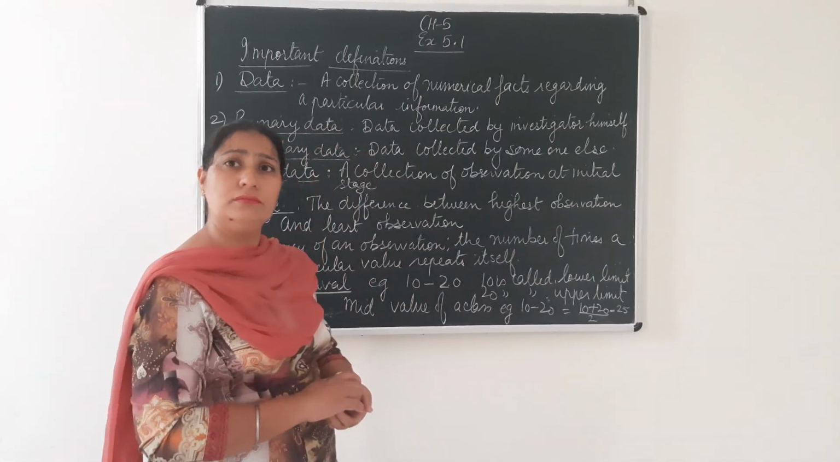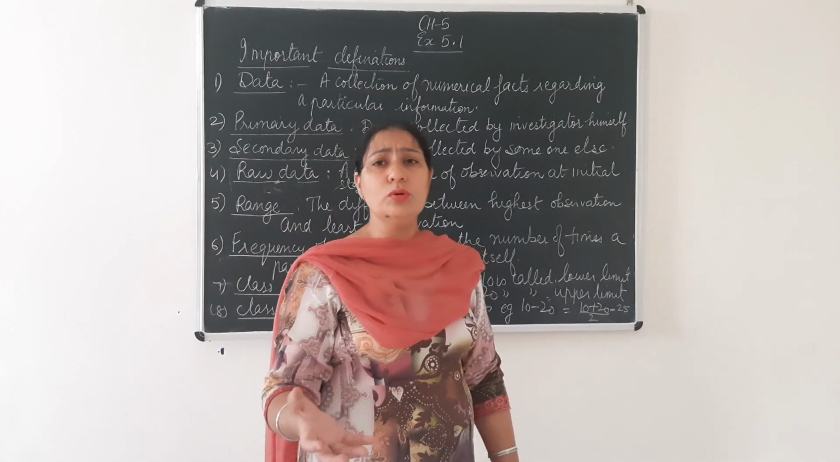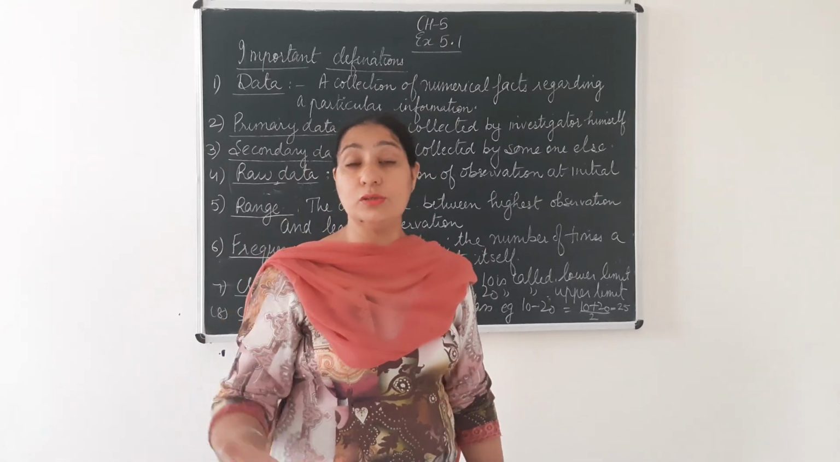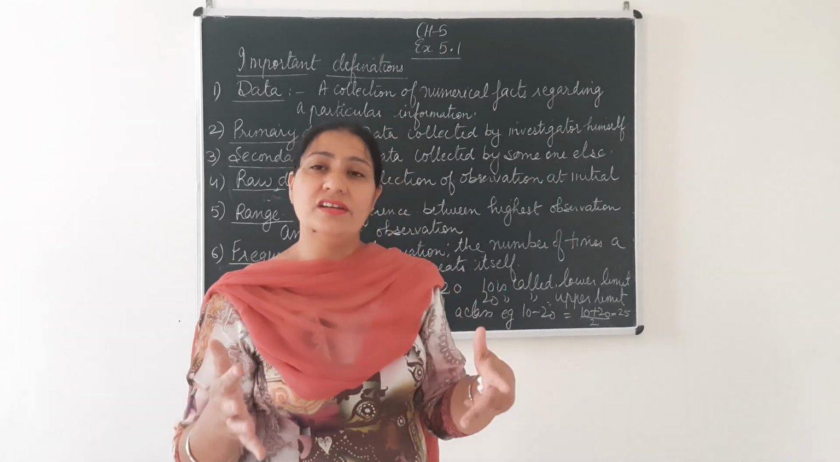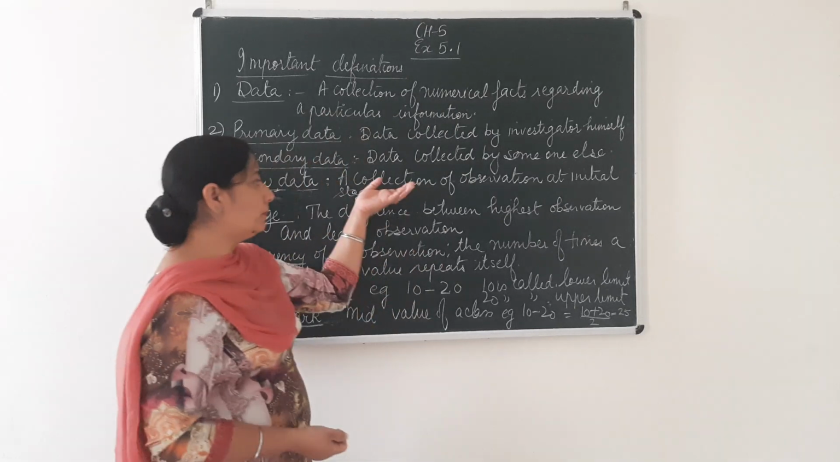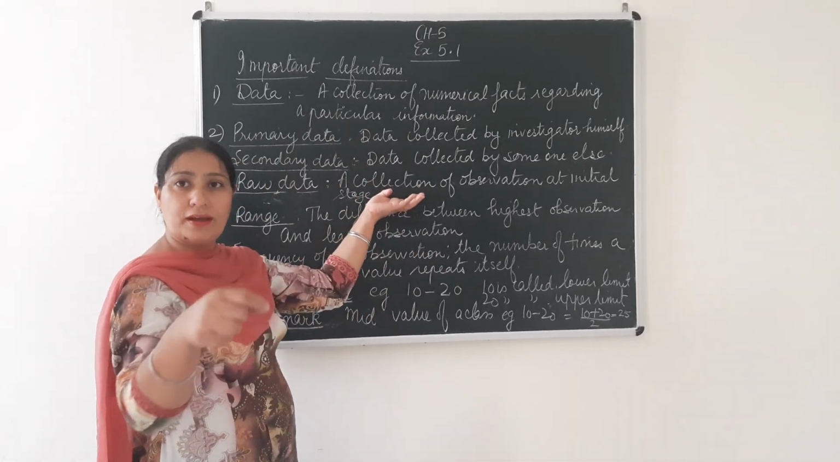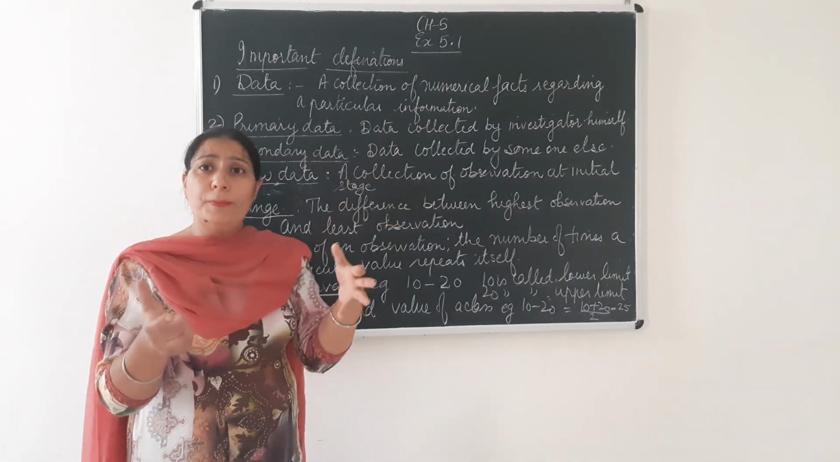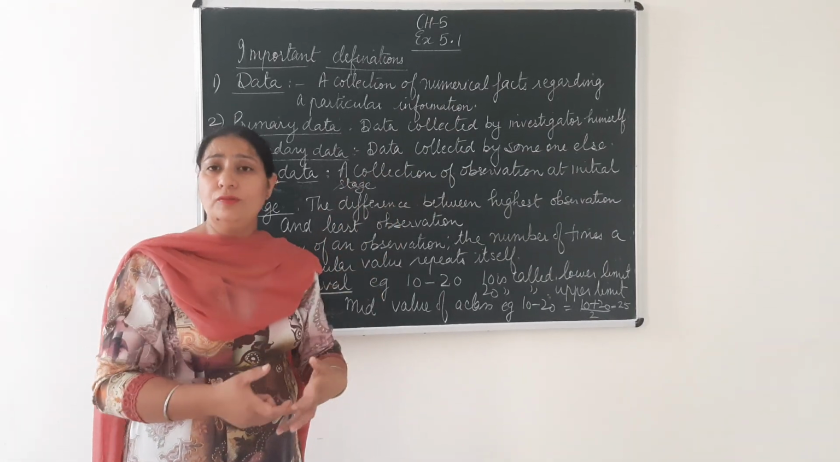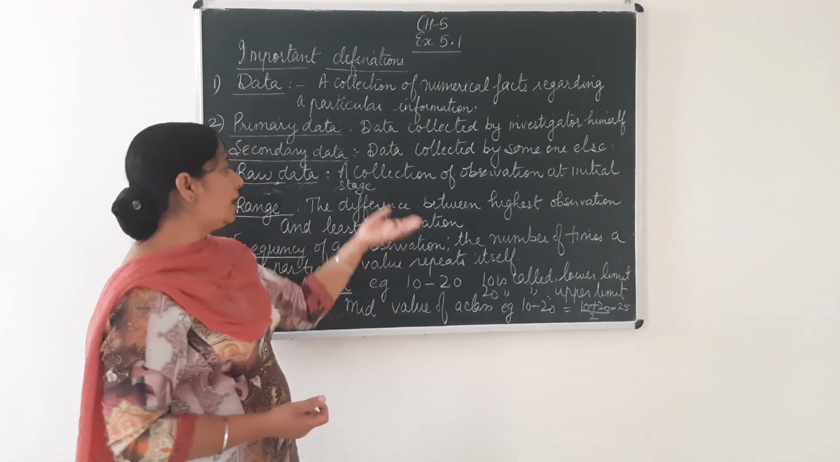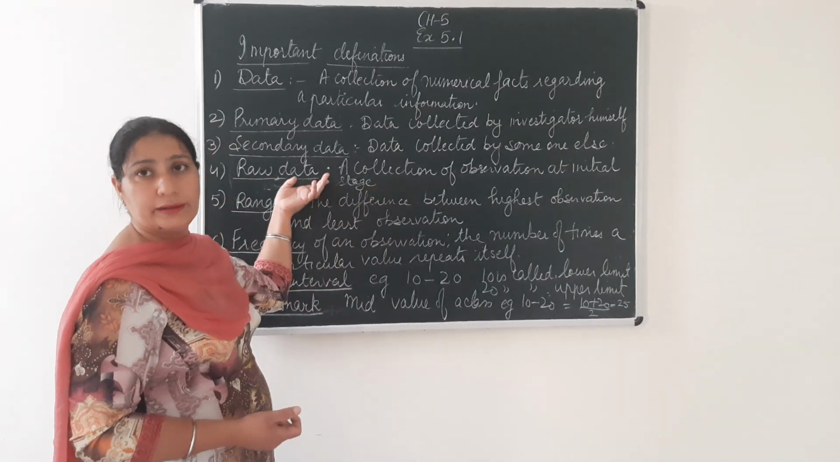Raw data. Again very simple. Suppose when I take the test, I have just written that 40 students are there. So many children are getting the same numbers. When the data is written in raw form, I am just writing roll number 1 this marks, roll number 2 this marks, and I have not properly made a table of that data, I have not properly arranged the data. That data is called raw data.